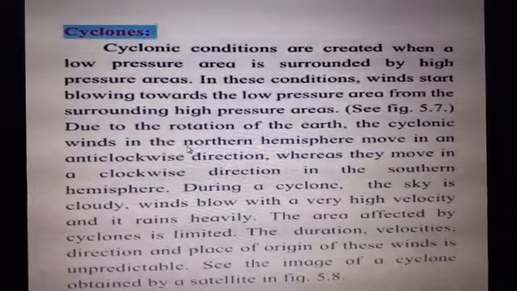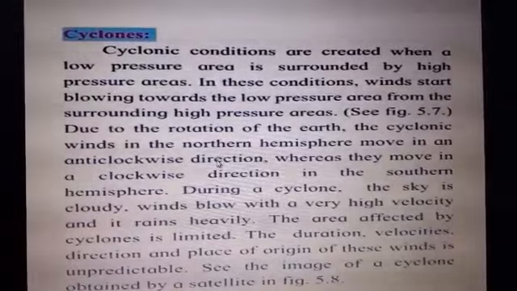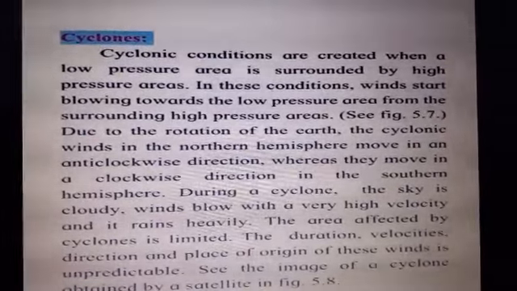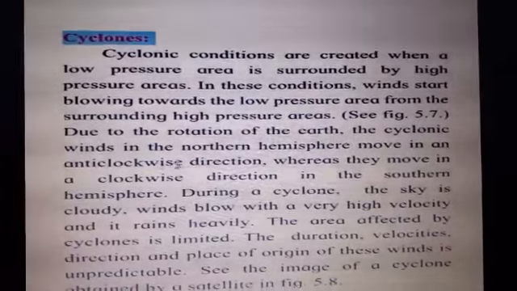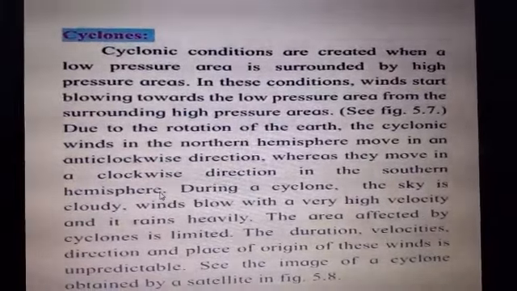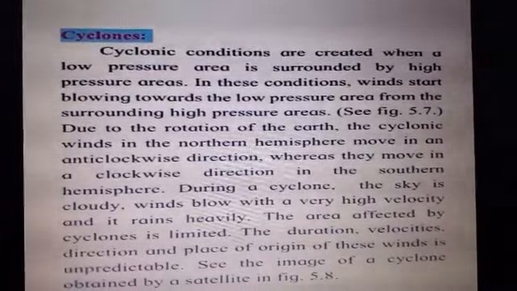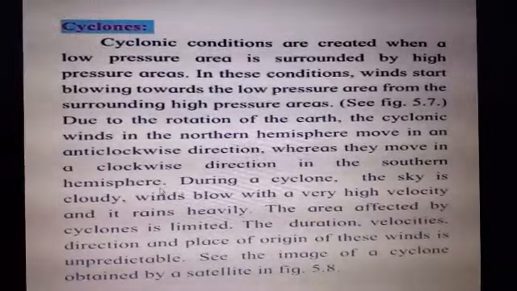The cyclonic winds in the northern hemisphere move in an anti-clockwise direction. Clockwise means what? Round. Anti-clockwise means what? In the opposite, उल्टा घूमने लगते हैं. Whereas they move in a clockwise direction in the southern hemisphere. In the northern hemisphere, they move in the anti-clockwise direction, whereas in the southern hemisphere, children, they move in the clockwise direction.